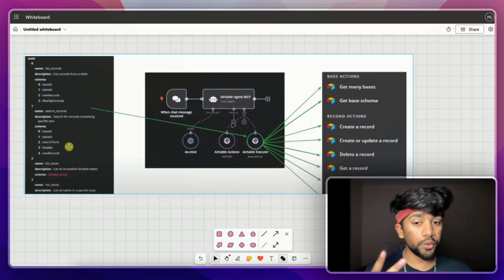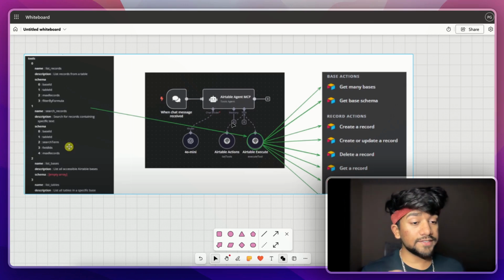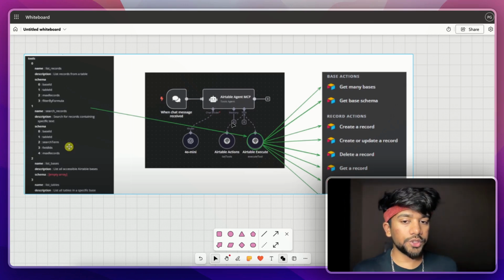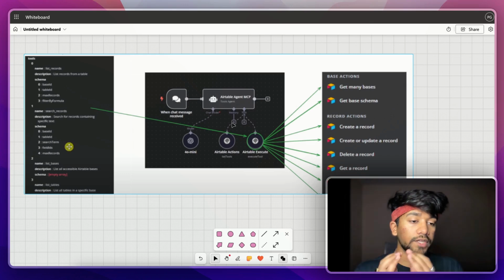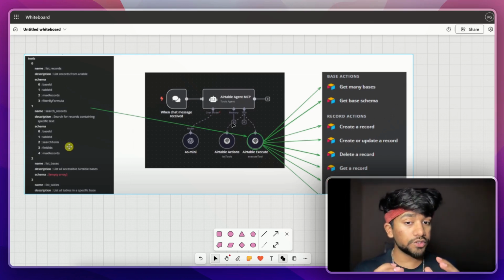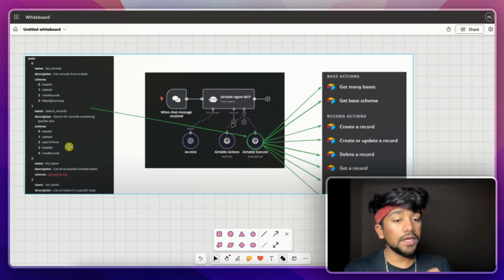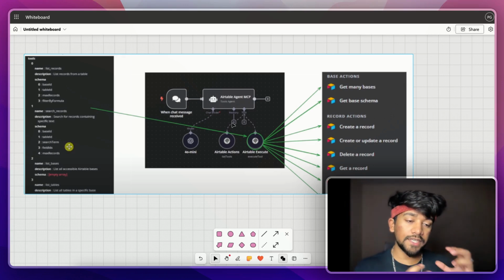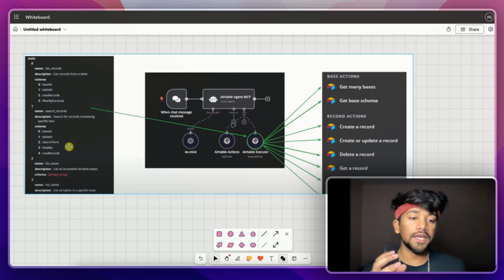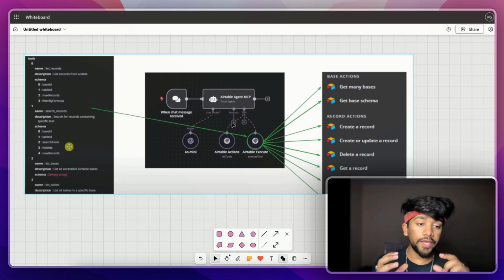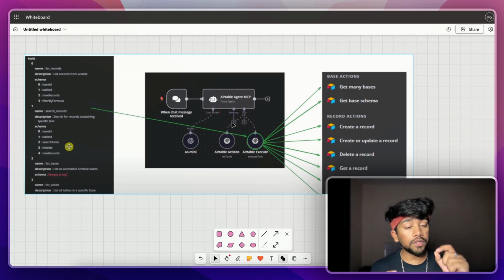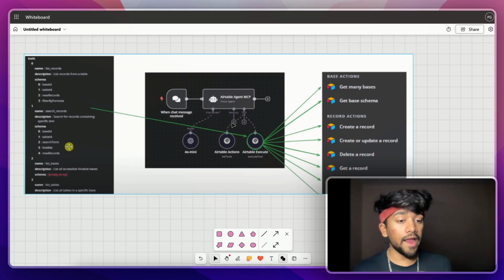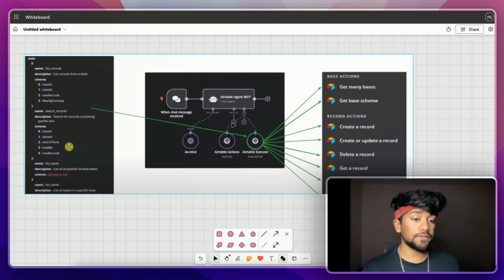To give you an example of another MCP server, we are using Airtable here. In Airtable we have two tools. One is a list tool and second is an execution tool. This is a very clear depiction of resources as well as tools. The list tool tells us what all resources we have. The execution tool does the entire task. After the client knows that this MCP server can do all these particular tasks, it's the MCP client's job to make sure that if you want to send out the email, it uses the correct tool, gives out the correct information, and the task is done. So all of this is being handled by MCP clients as well as the MCP server.